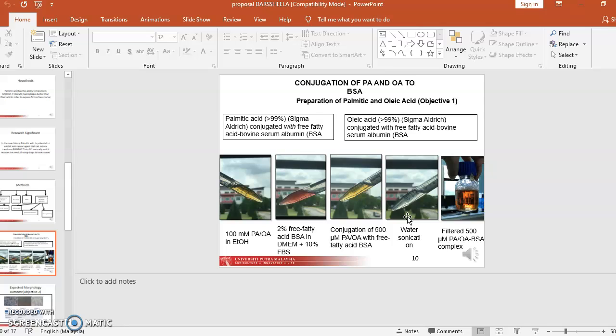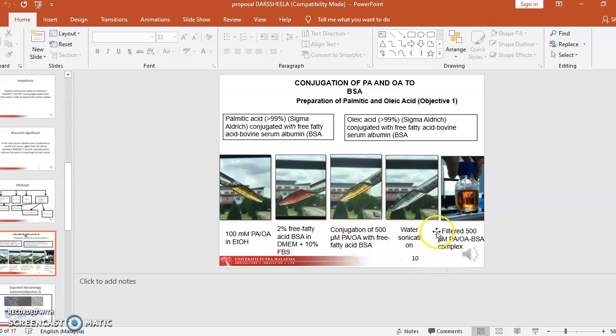So I'll explain the procedure to conjugate PA and OA with BSA. Firstly, about 100 millimolar of PA or OA is added with ethanol, and then 2% free fatty acid BSA in DMEM with 10% FBS is added, and then they are conjugated to 500 micromolar of PA and OA with free fatty acid BSA.